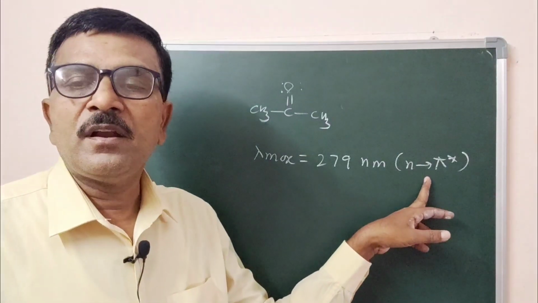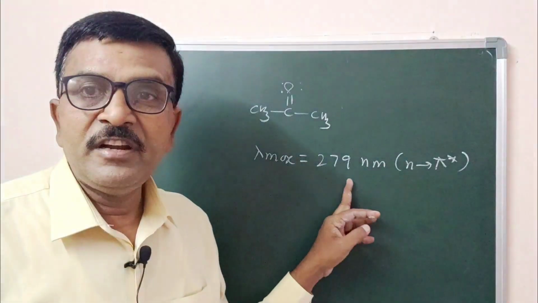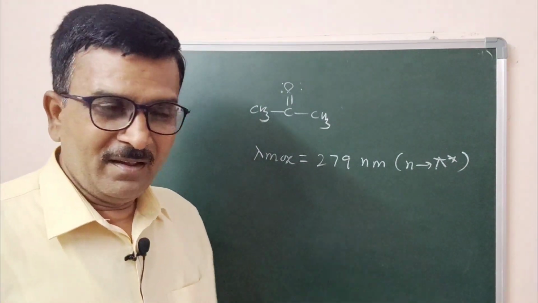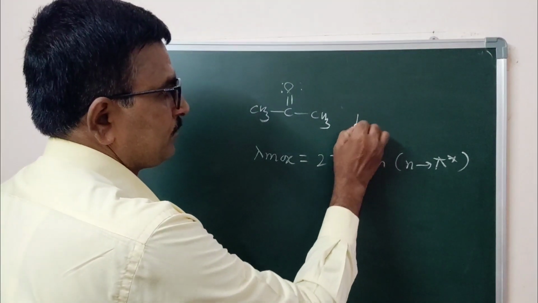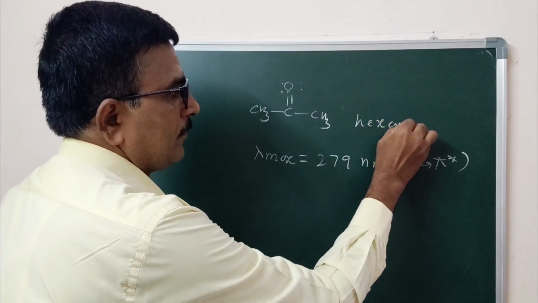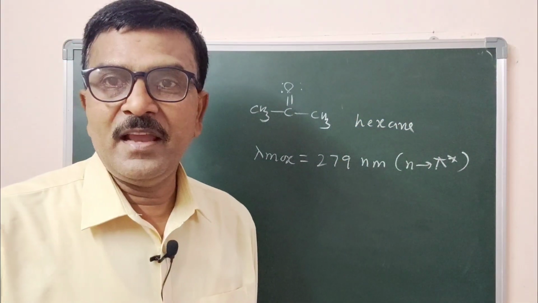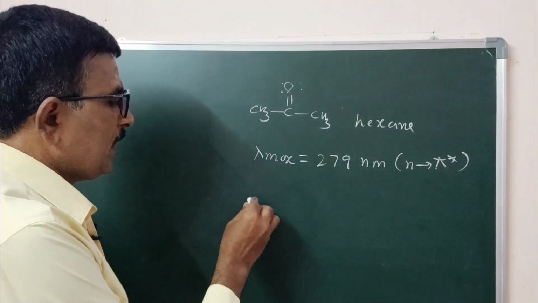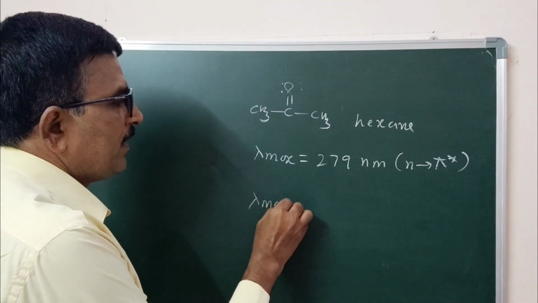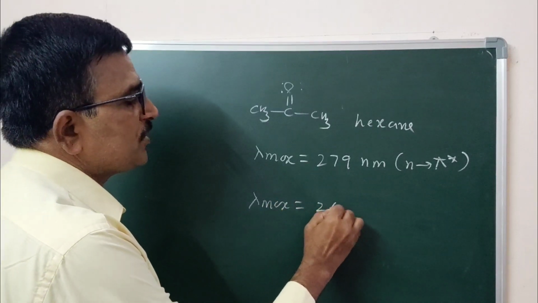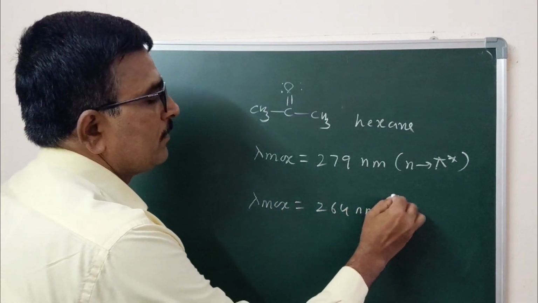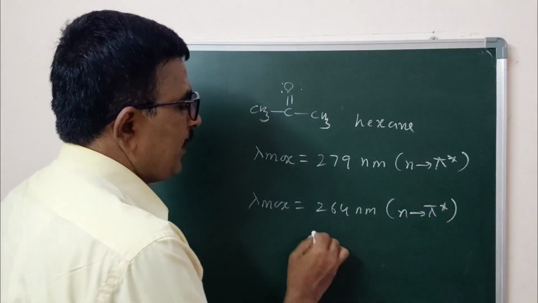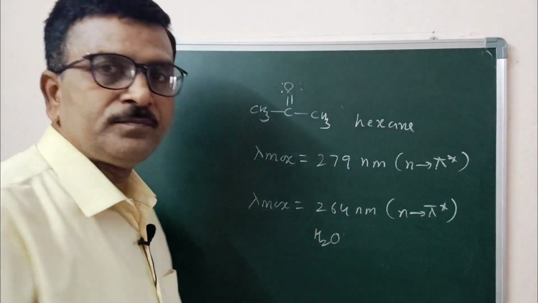The n to pi star transition requires 279 nanometer wavelength when recorded in hexane. The same molecule when recorded in water has lambda max equal to 264 nanometer for the same transition.